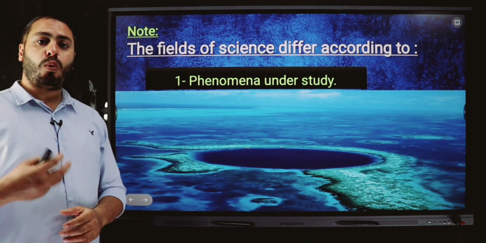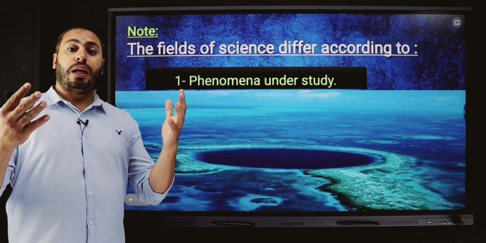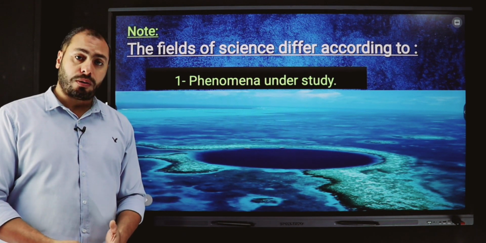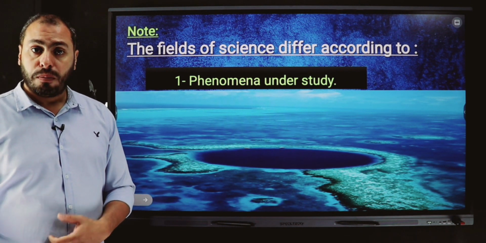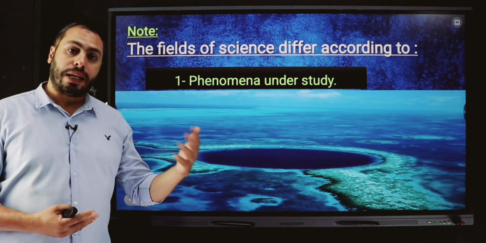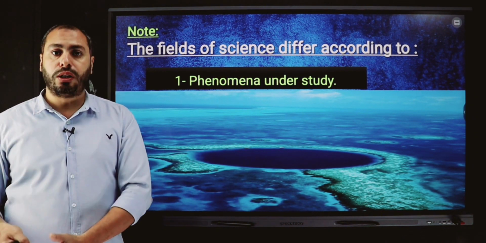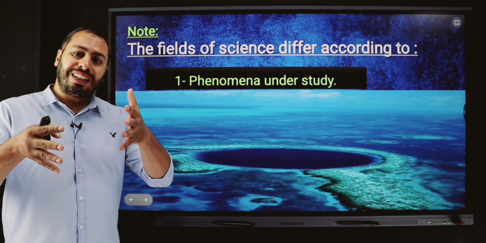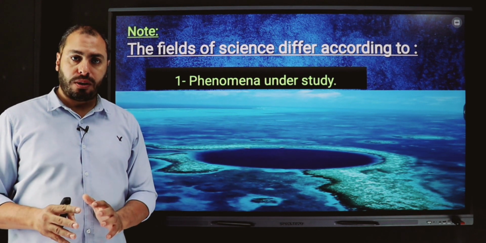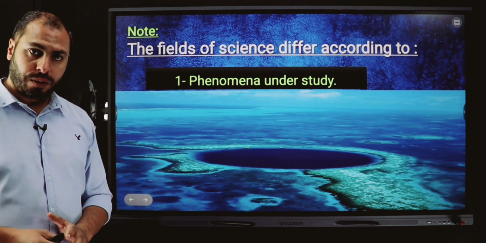For example, if I want to study the reaction in the photosynthesis process, I depend on what? Biology or chemistry or astronomy and so on. So we will depend on chemistry, because we want to study a chemical process or a chemical phenomenon.